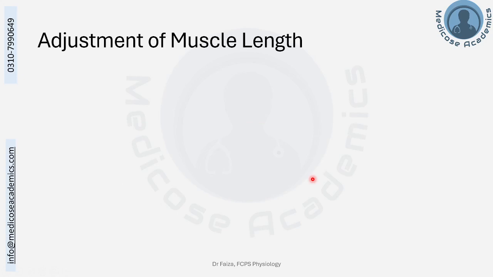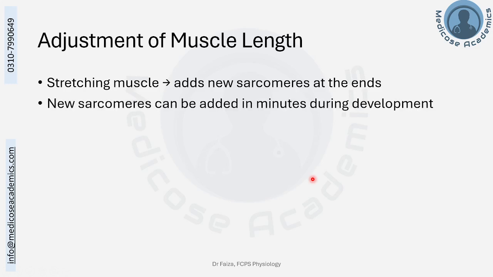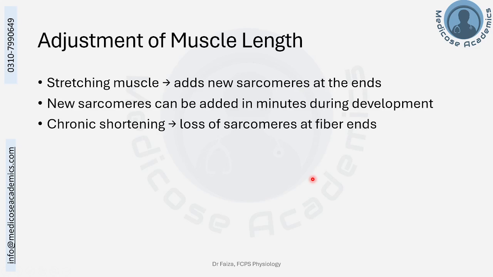So we have seen muscular hypertrophy, muscular atrophy, and now we're going to have a look at the adjustment of muscle length. When is it needed? For example, if someone is involved in a type of muscular activity which includes adjustment of the muscle length, or is just growing in age, how will the muscle increase its size? We have discussed in our previous lecture as well. The sarcomeres will be added to the ends of the muscle fiber. Sarcomere in size will not increase, but more sarcomeres will be added during development.